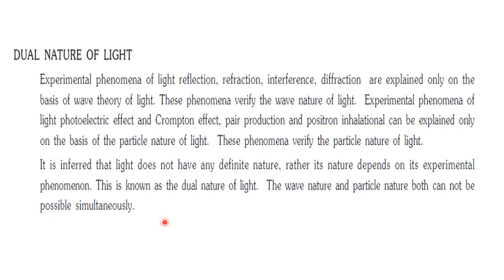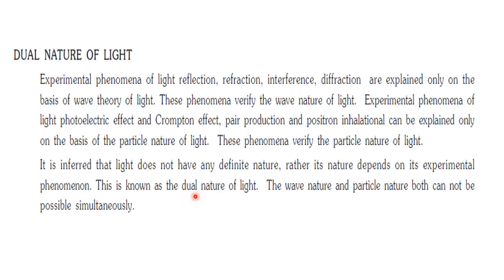It means that there are several phenomena of light, for example, reflection, refraction, interference, diffraction. To explain these phenomena, we need to consider light as a wave. But there are other phenomena like the photoelectric effect and the Compton effect, where to explain those phenomena, light is considered as a particle.